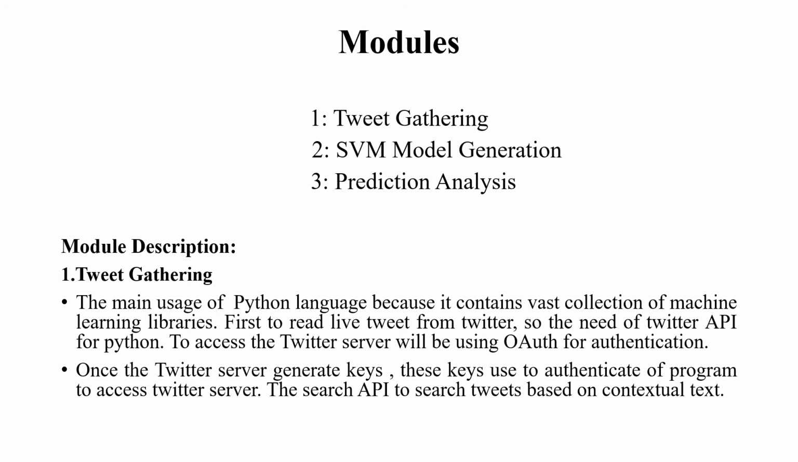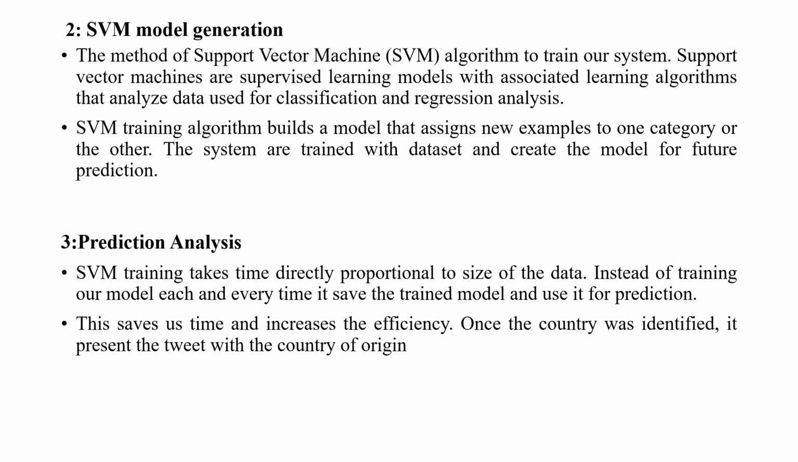The Twitter server generates the keys. These keys are used to authenticate the program to access the Twitter server's search API to search tweets based on the contextual text. In SVM model generation, SVM is a support vector machine algorithm to train our system. This algorithm builds a model that assigns new examples to one category or the other. The system is trained with the data sets and creates the model for future prediction.